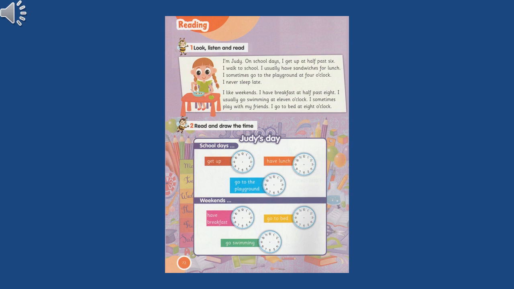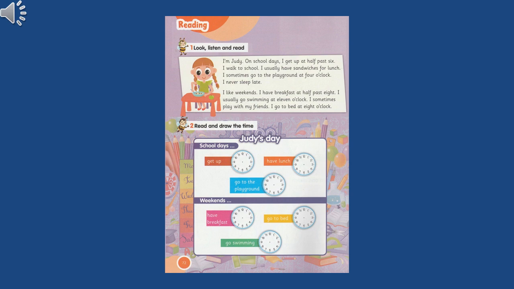I sometimes go to the playground at 4 o'clock. So, the short arm will be at 4. It's 4 o'clock, so the long arm will be at 12. The long arm will be at 12 and the short arm will be at 4.